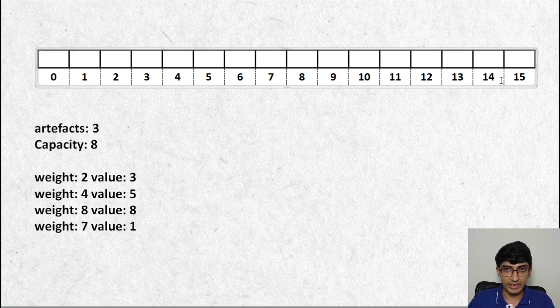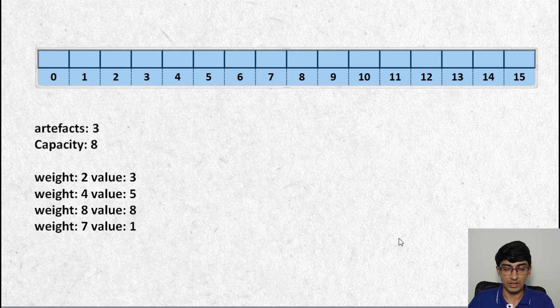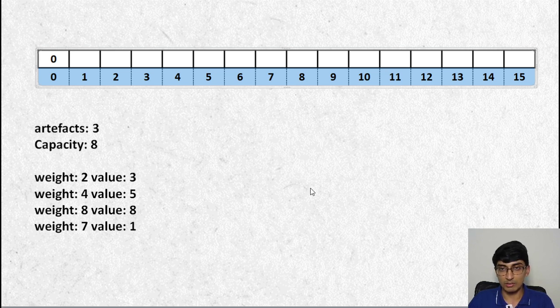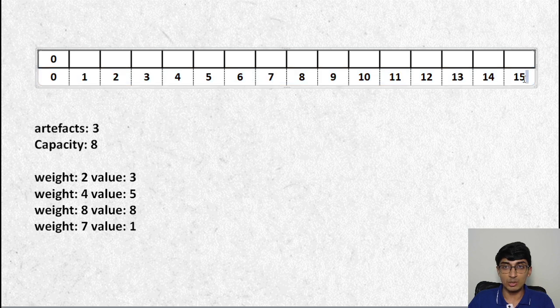So this is the 1D array that we will use to store the states of the dynamic programming, right? And this is how it will work. For 0, the minimum weight you require is 0, so that's what it is. These indexes are basically telling us how to reach a particular value, right? So these are all representing the value. How did we get a value of 15? We got it by adding all of these. So 3 plus 5 is 8, 8 plus 8 is 16, and 16 plus 1 is 17.